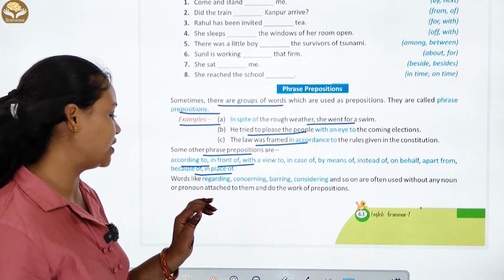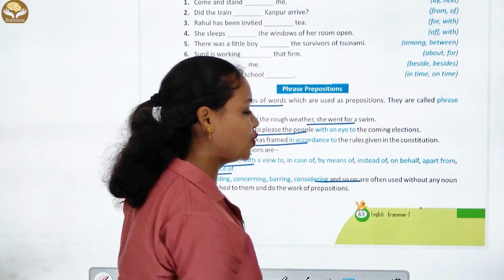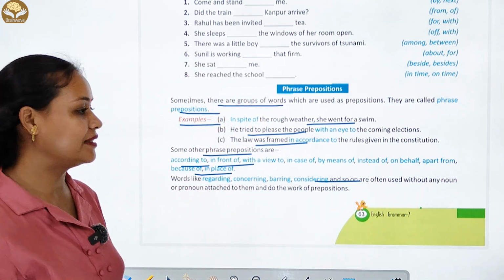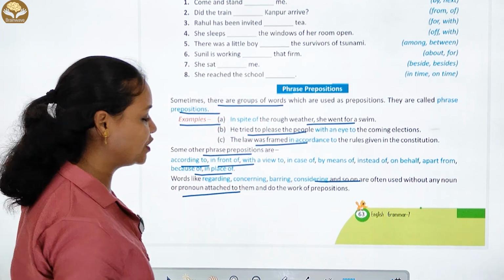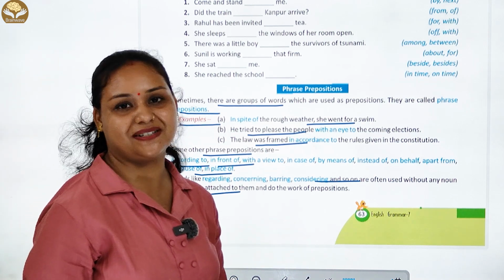Words like regarding, concerning, during, considering, and so on are often used without a noun or pronoun attached to them and do the work of prepositions.